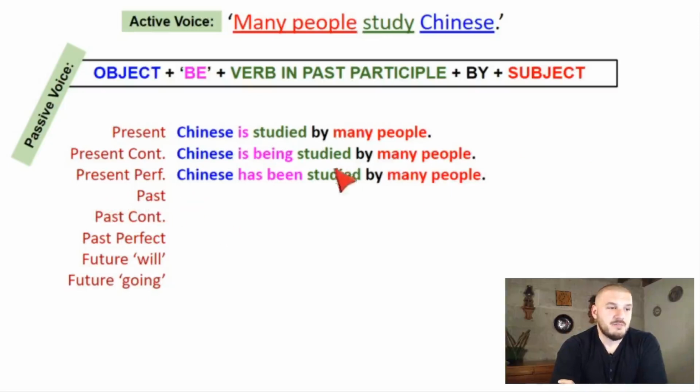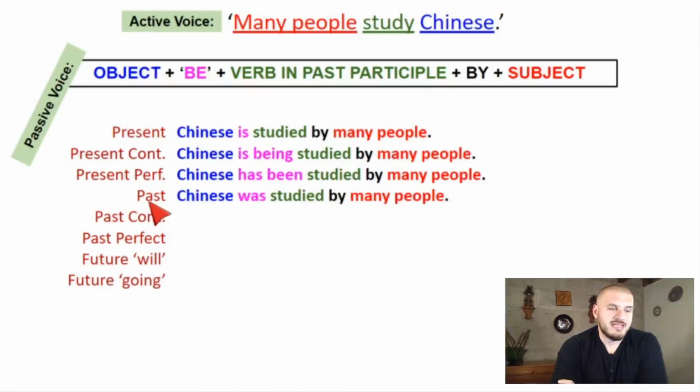Has been studied by many people. So you can see the changes happening with the be. The object, the main verb, by, and the subject, that's the same for everybody. It doesn't change. The thing that is changing depending on the tense is be. So what's be in past for Chinese? It was, right? Chinese fue estudiado, was studied by many people.